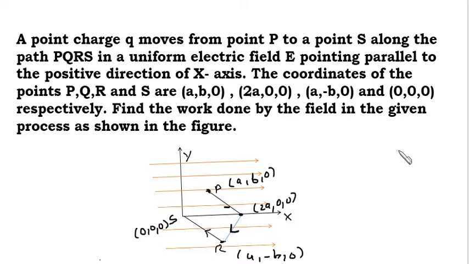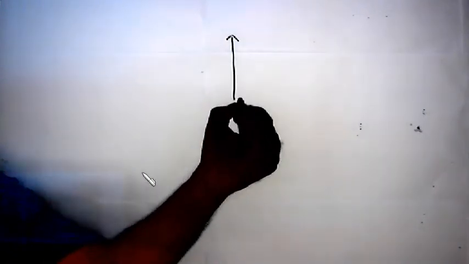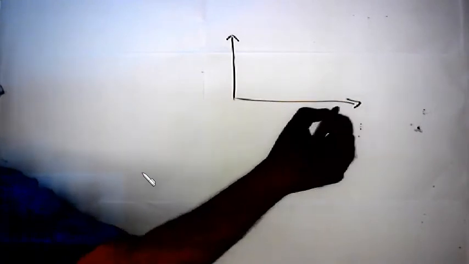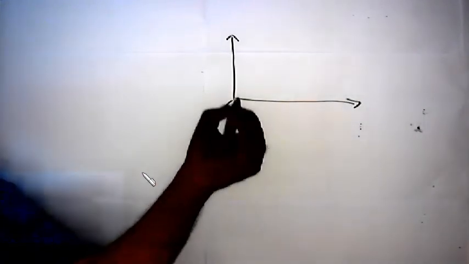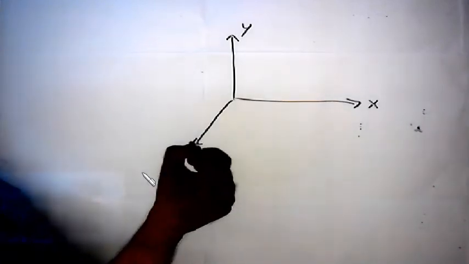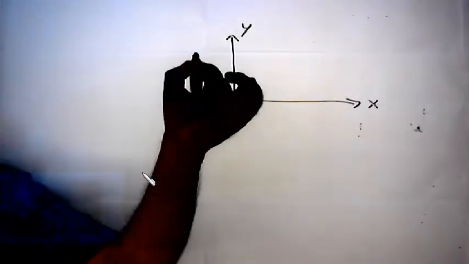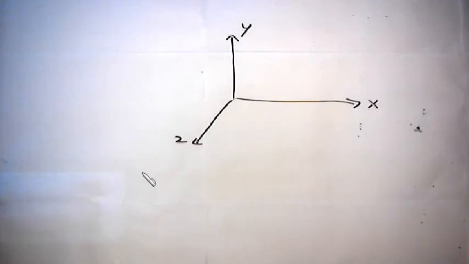Okay. So according to the statement as well as the given figure, I will take the figure as shown in the question. Okay, this is the y axis, this is the x axis, this is the z axis. Actually I will take only one line for simplicity to mean the direction of the electric field.